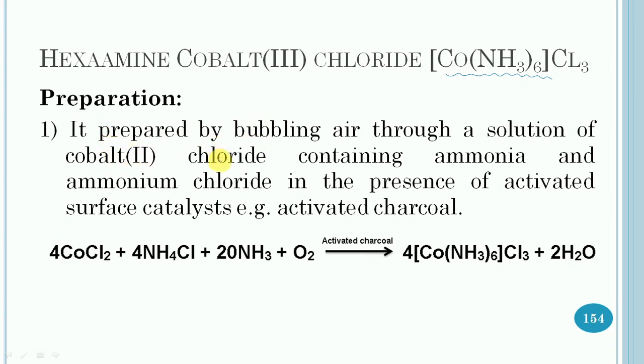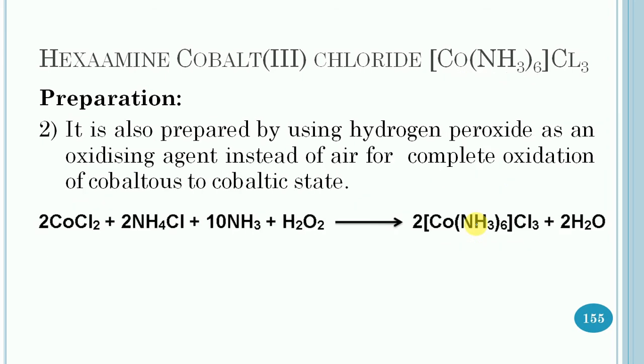In the first method, it is prepared by bubbling air through a solution of cobalt(II) chloride containing ammonia and ammonium chloride in the presence of activated charcoal. So this golden brown colored precipitate gets formed, which can be isolated by crystallization. So it is the first method.